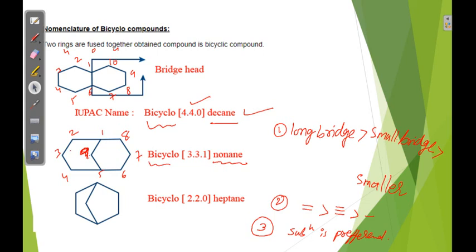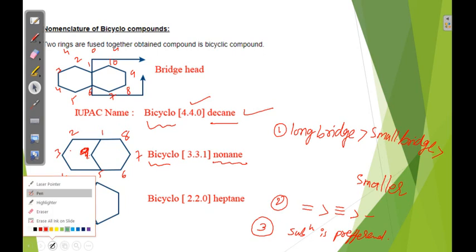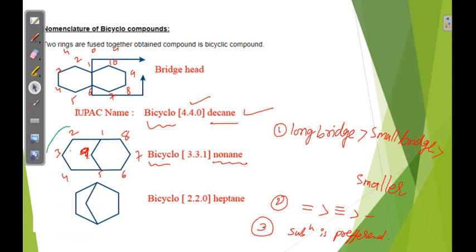Here you can see these are the 3 carbons, these are the 3 carbons, and the middle 1 carbon. So in decreasing order 3.3.1, total 9 carbons, that's why nonane. Bicyclo is the prefix.